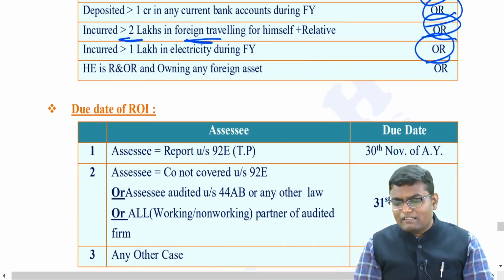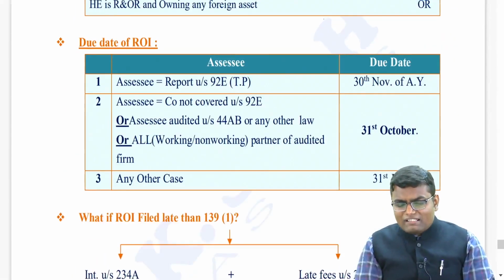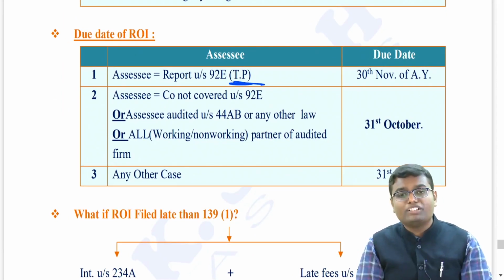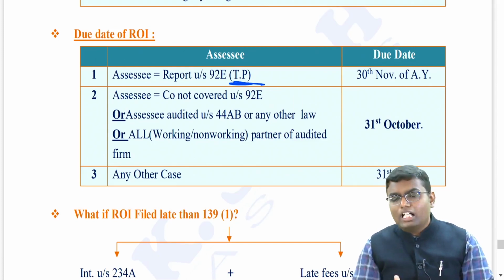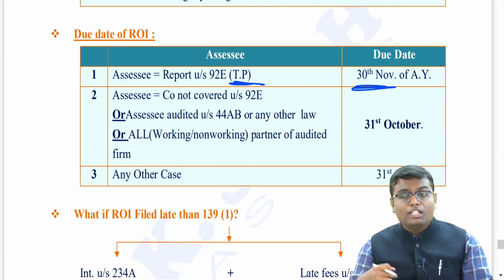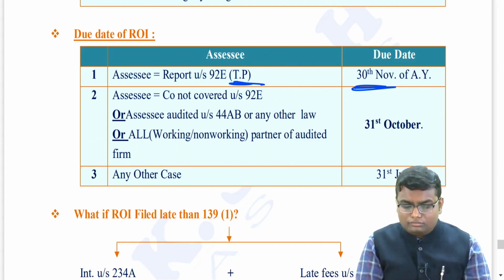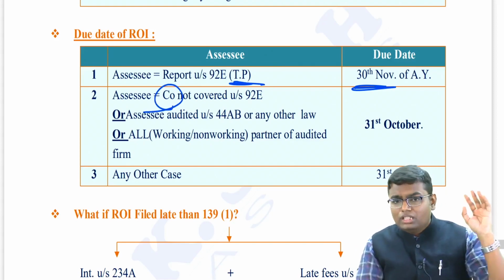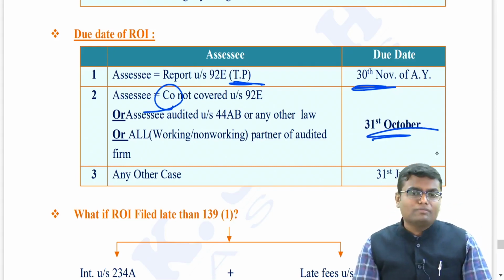The question arises, up to which date do I have to file? If I am an assessee who is supposed to get audited under transfer pricing provisions, which you will learn in CA final section 92E, then up to 30th November of the assessment year I have to file the return. If I am any other company, whether audited or not audited, compulsorily 31st October.